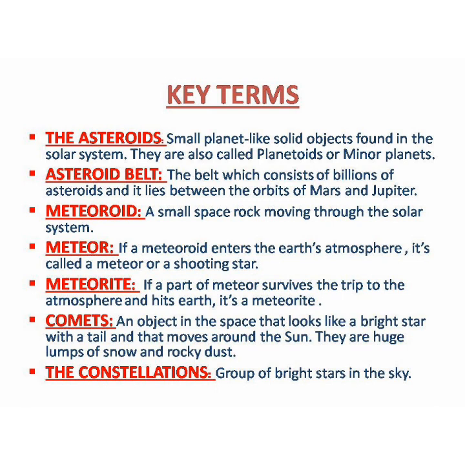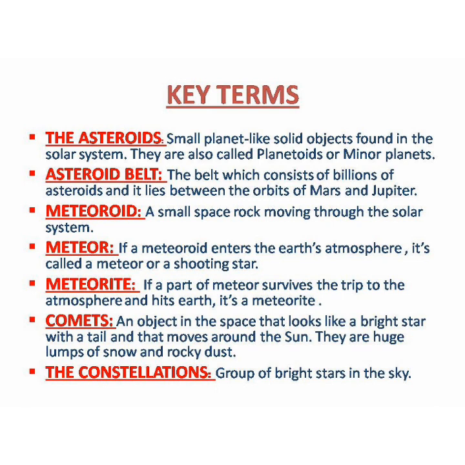They are similar in structure to the planets, but they are basically smaller in size than the planets. Then comes the asteroid belt. Asteroid belt is the belt which consists of billions of asteroids, and this belt lies between the orbit of Mars and Jupiter. This belt also separates the inner planets from the outer planets.